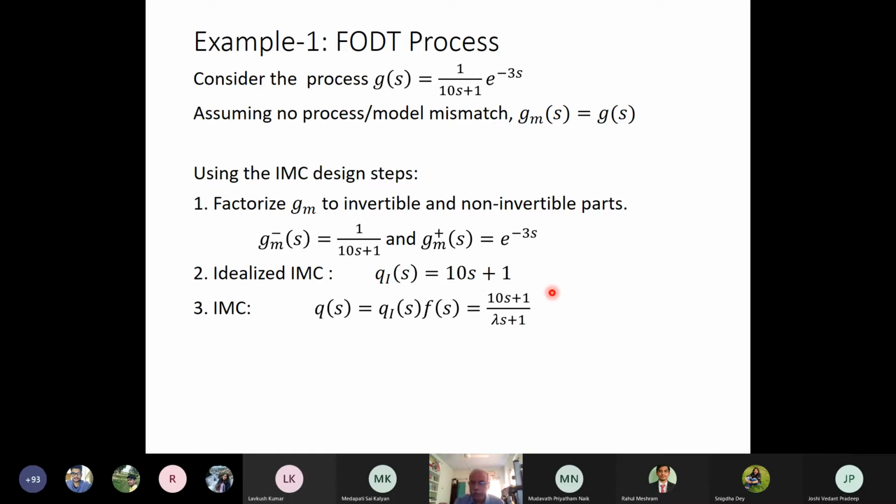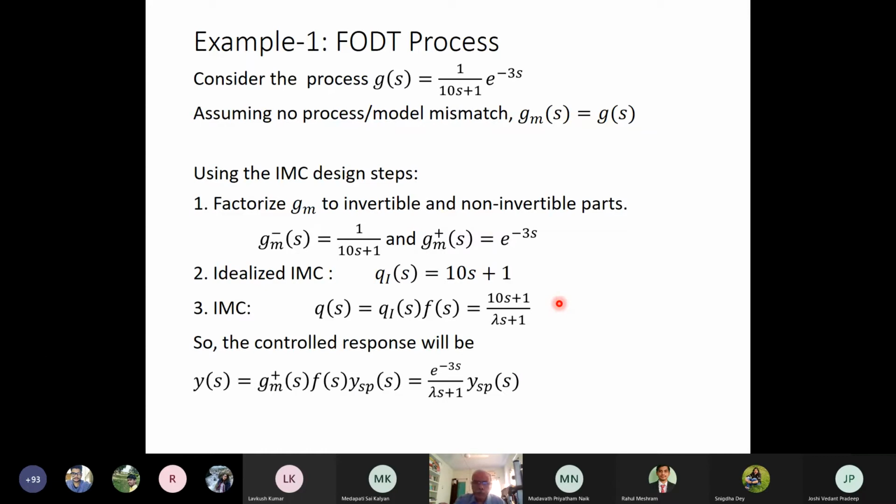So Q(s) here is semi-proper, (10s plus 1) by (lambda s plus 1). So the control response will be Y(s) equal to Gm plus (s) F(s) Yr(s), which is e to the power minus 3s by (lambda s plus 1) into Yr(s). Okay, is it clear to you?